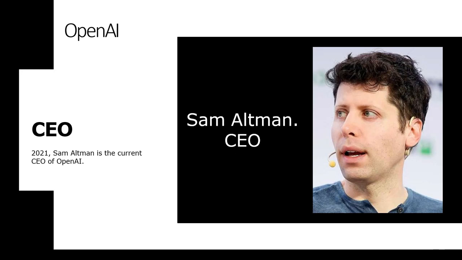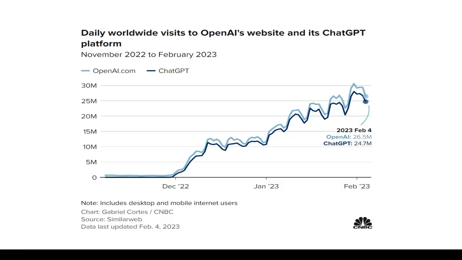security. This company was initially established by a diverse group of influential individuals in the technology field, including Elon Musk, Sam Altman, and Greg Brockman. Today, Sam Altman serves as the company's current CEO. In terms of its significance, OpenAI has become a global benchmark in the field of artificial intelligence, collaborating with powerhouse corporations like Microsoft and Tesla.